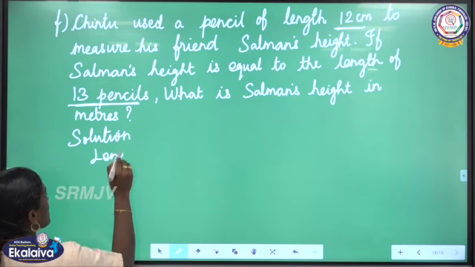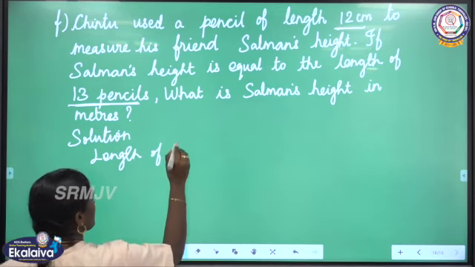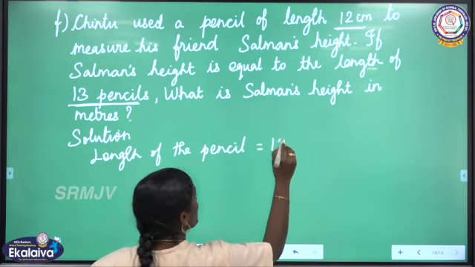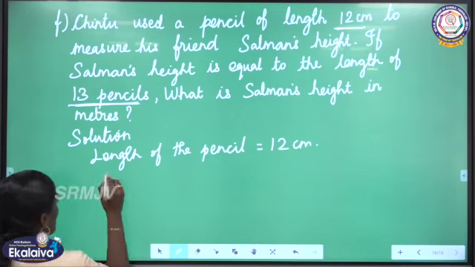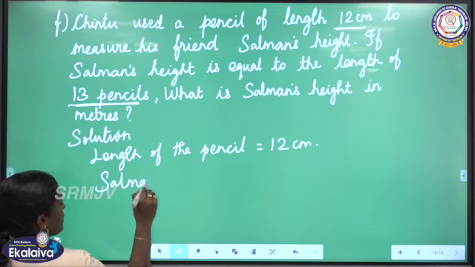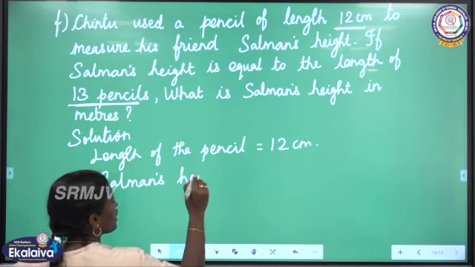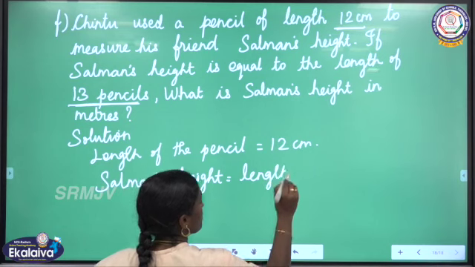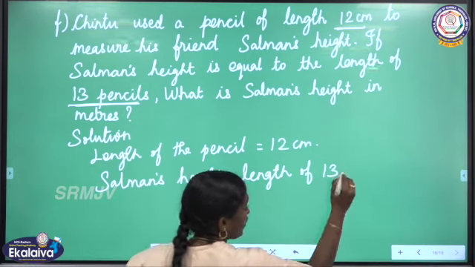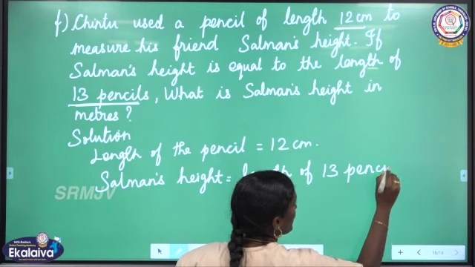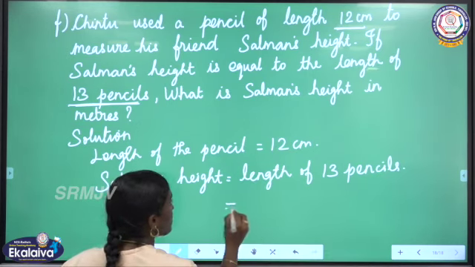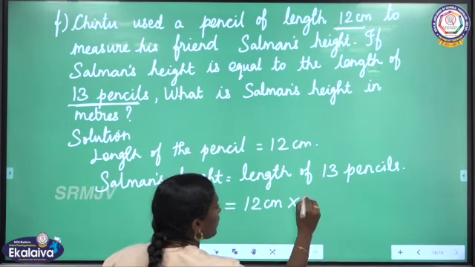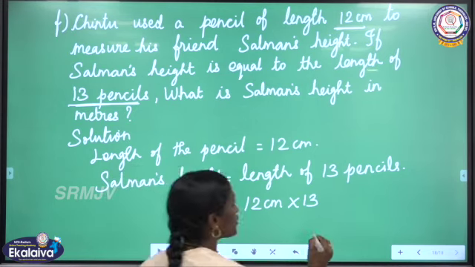Length of the pencil is equal to 12 centimeter. Here Salman's height is equal to length of 13 pencils. So we are going to find out the length of 13 pencils. For that we have to multiply. Length of one pencil into 13. Now we have to multiply these two numbers.